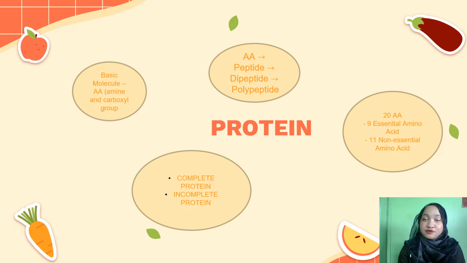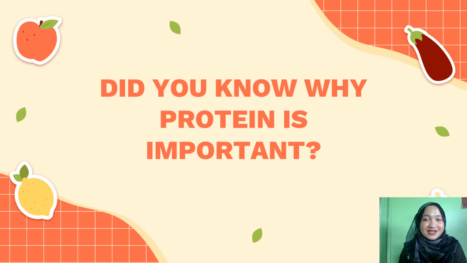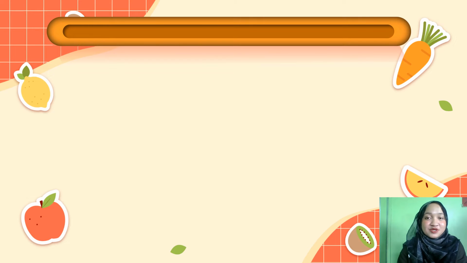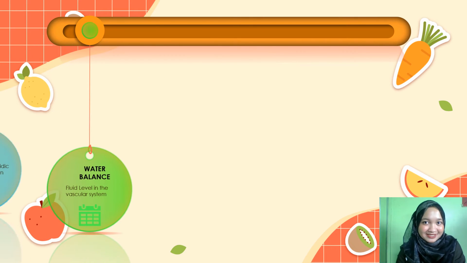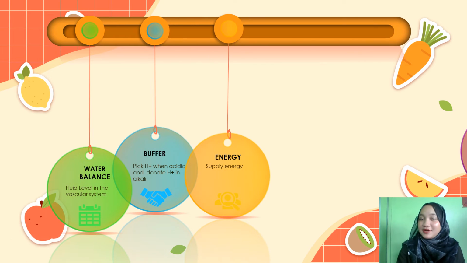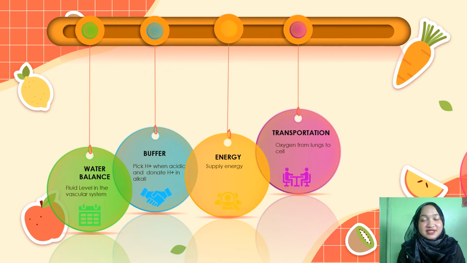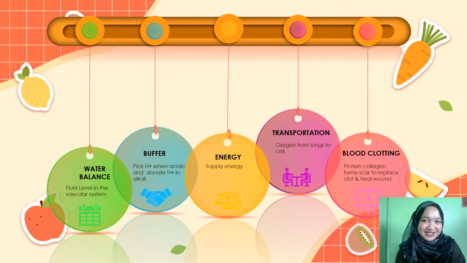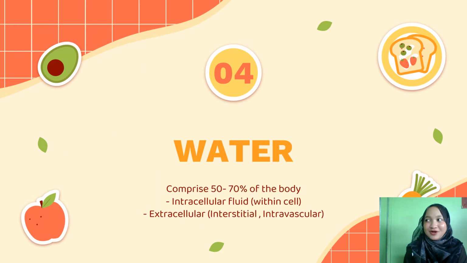There are complete protein and incomplete protein. Complete protein contains all essential amino acids, while incomplete protein lacks some of the essential amino acids. Did you know why protein is important? It is because it acts as a water balance, buffer, supplies energy, helps transportation, and is very helpful for blood clotting.